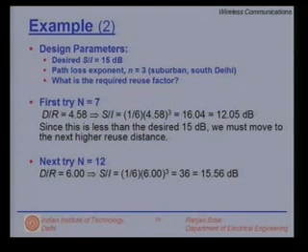Higher concrete jungle density, we can handle more number of users, right. What will happen if we go down to n is equal to 2, which is truly our inverse square law, the free space propagation path loss exponent? So, we will look at another example to see what will happen if n is equal to 2.